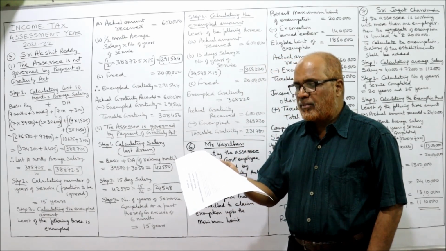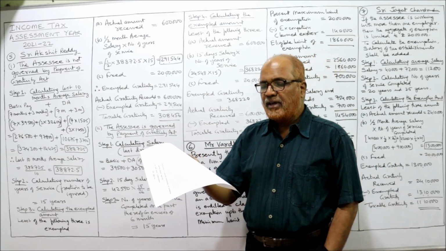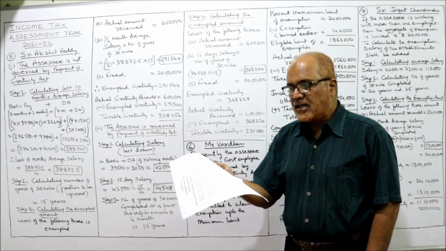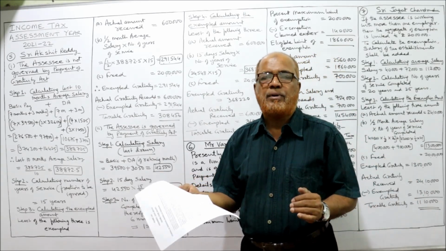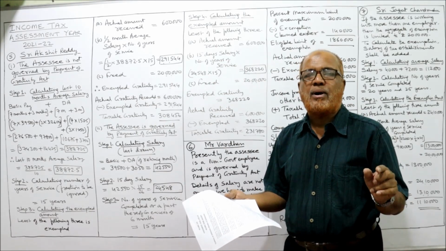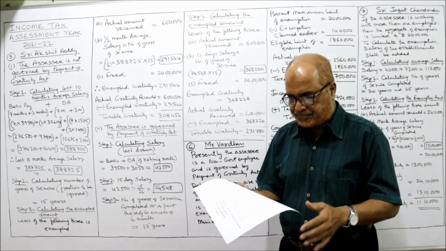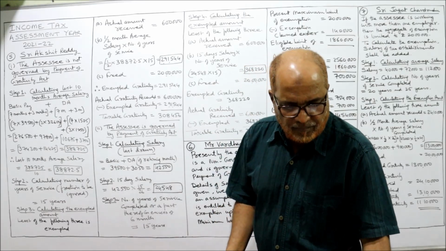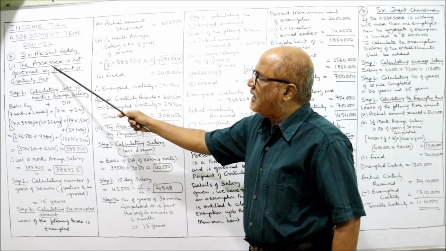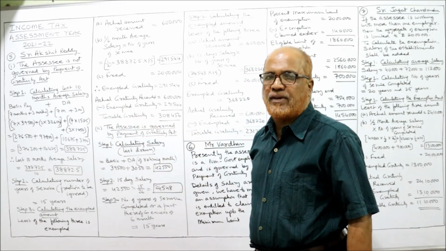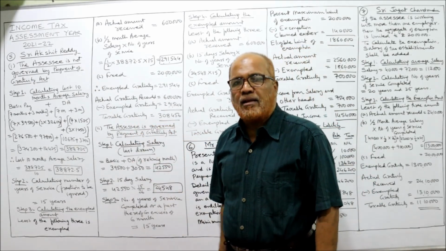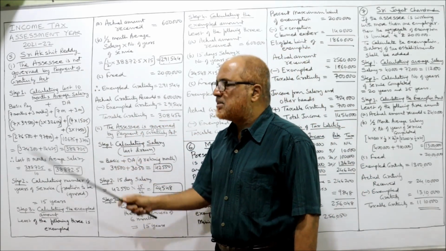Calculate the taxable amount of gratuity in the following cases: first, if he is not governed by the Payment of Gratuity Act; second, if he is governed by the Payment of Gratuity Act. Two different cases. We have to find the taxable amount of gratuity. That is the problem, right? So, first of all, he is a non-government employee and is not governed by the Payment of Gratuity Act. First case, not governed. The basic calculation is the last 10 months average salary.